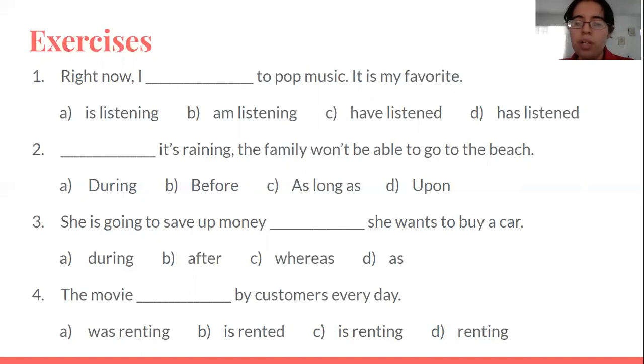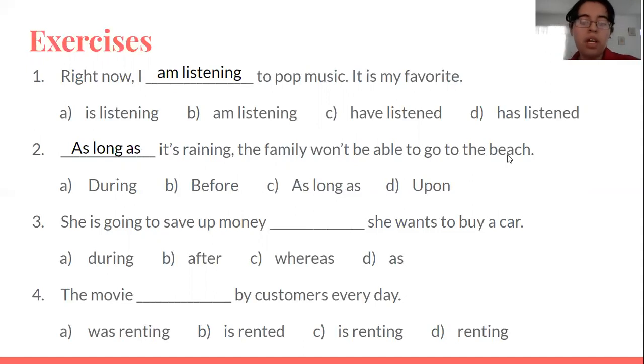Now for number 2, it says, it's raining. The family won't be able to go to the beach. So we have during, before, as long as, upon. It would be, yeah, that one's I'm listening, and this one would be as long as. As long as it's raining, the family won't be able to go to the beach. So that's the relationship that it has with the other sentence. It's a condition.